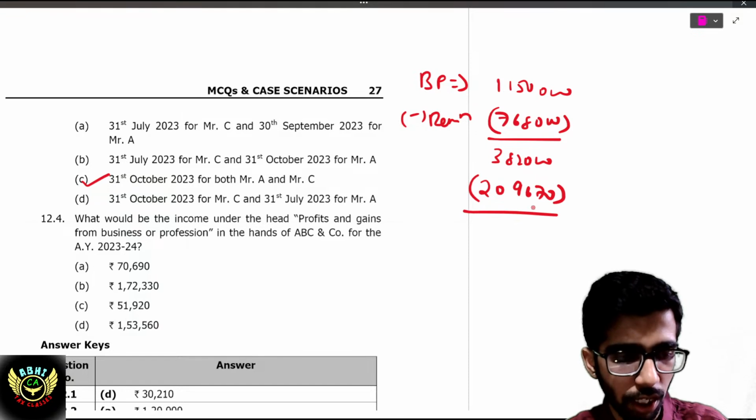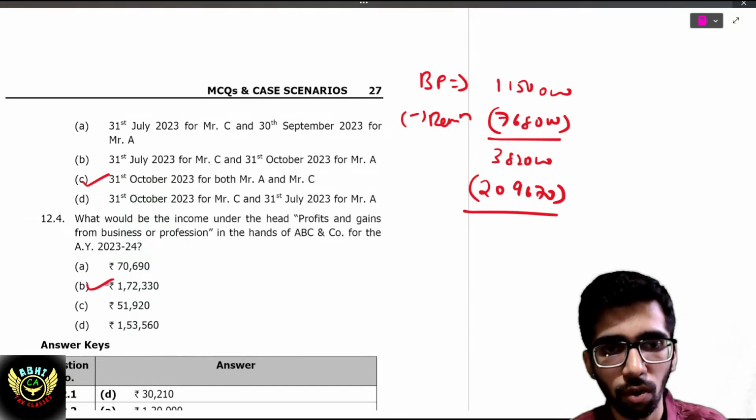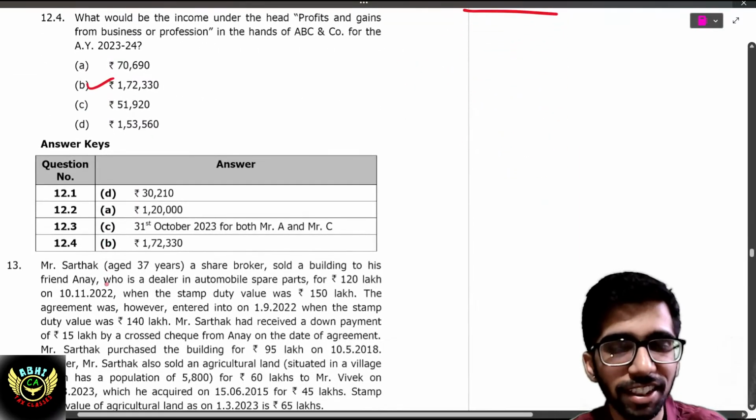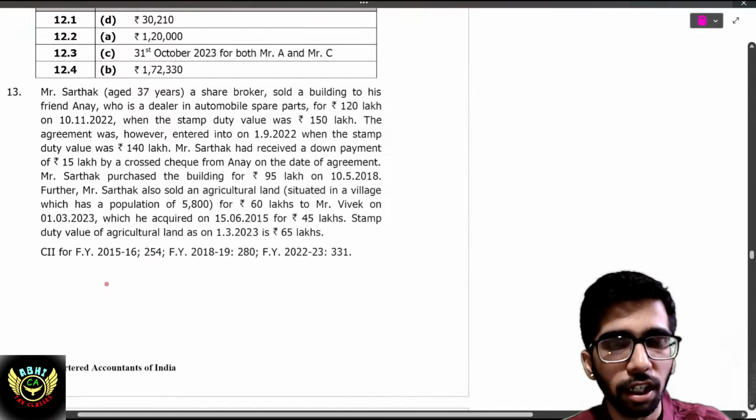That comes to 3,82,172,330. You can cross verify the answer. Simple, super. 13th question. Sarthak, a share broker, sold a building to his friend Anay, who is a dealer in